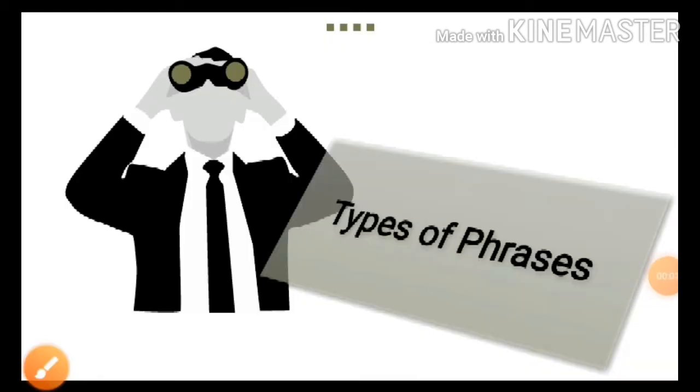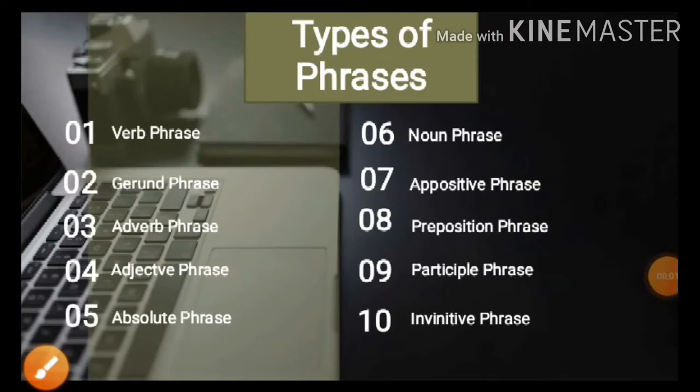Okay guys, we have learned about the phrases. I hope you can understand the phrase well. So now, let's move on to learn about types of phrases. Okay, here we have 10 types of phrases that we will explain more after this. The first type is verb phrase, and then gerund phrase, adverb phrase, adjective phrase, absolute phrase, noun phrase, appositive phrase, preposition phrase, participle phrase, and the last is infinitive phrase.